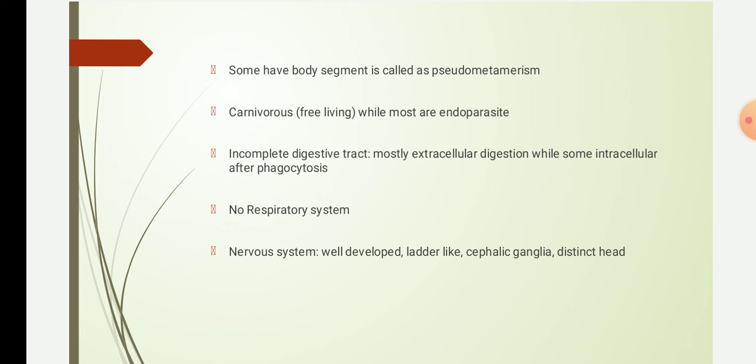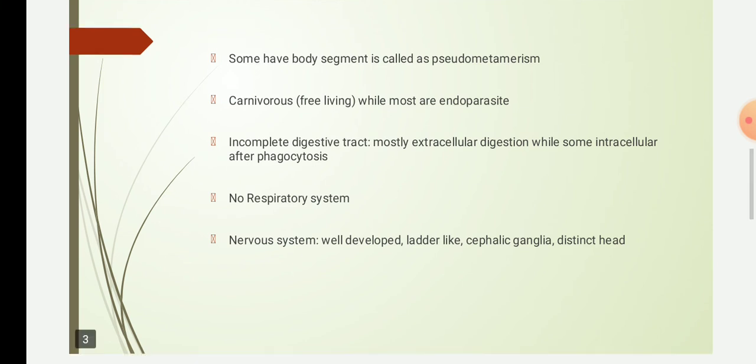The nervous system is well developed, because a number of ganglia fuse together to form a brain-like structure. It is not a brain, but two or three ganglia fuse and resemble a brain, and nerve cords connect the different ganglia, giving a ladder-like nervous system. They show a distinct head, so most of the sensory organs are present on the head.